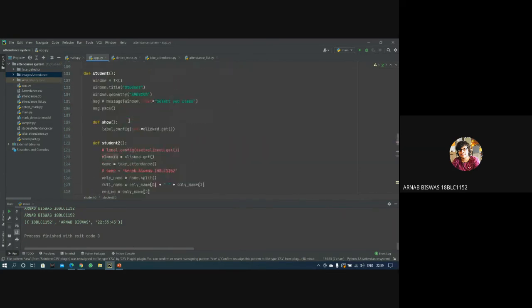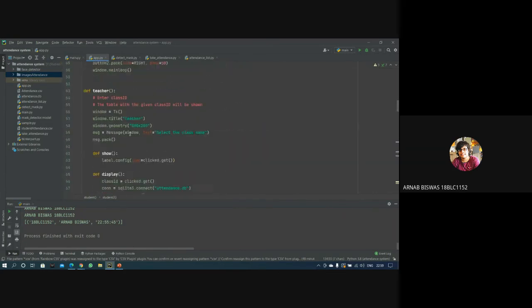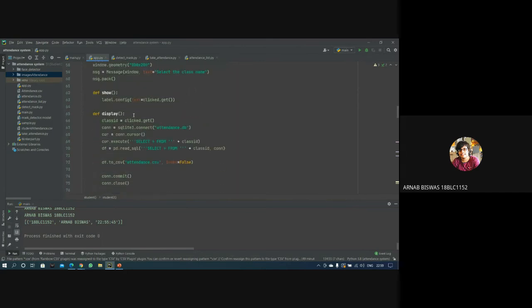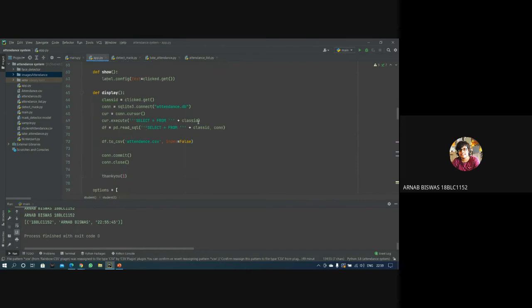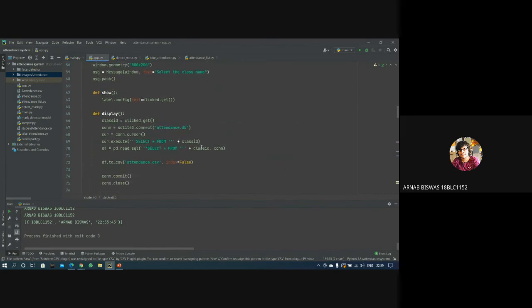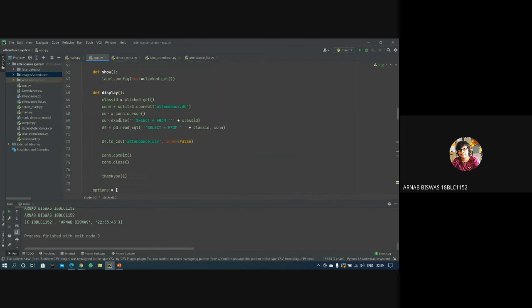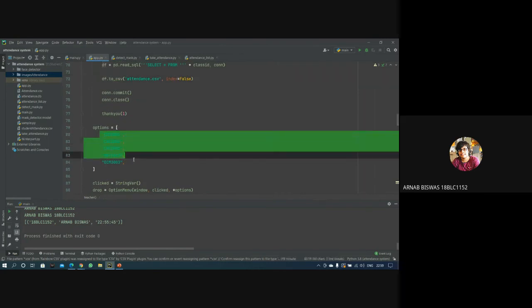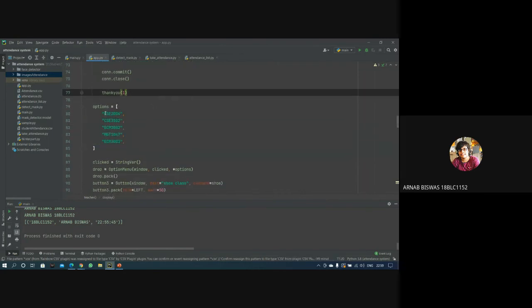If he or she is a teacher, they will be asked to enter the class ID, and once they enter it, the entire table will be fetched from the database and shown. They will be asked to download it, and if they do, it will be shown in the form of a CSV file. Basically, the database table is converted into a CSV file, which is downloaded into our directory. Some examples of classes we have used are sample class names. These class names will be used as class IDs, or the tables in the database.